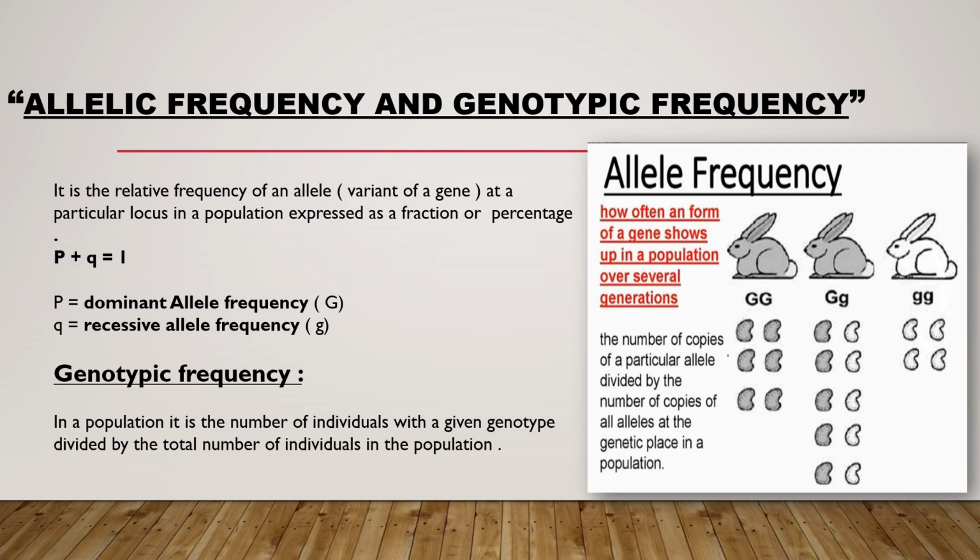Allelic frequency and genotypic frequency. Allelic frequency is the relative frequency of an allele variant of a gene at a particular locus in a population, expressed as a fraction or percentage. p + q = 1. Here p and q are the allelic frequencies. p is the dominant allele frequency, big G, and q is the recessive allele frequency, little g, and their sum p + q is always equal to 1, whereas genotypic frequency is the number of individuals with the given genotype divided by the total number of individuals in the population.